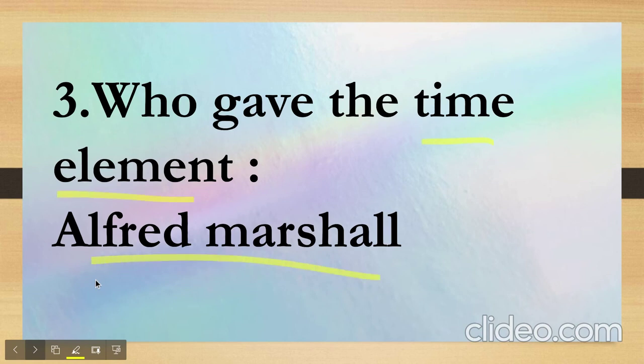Now, the time element was given by Alfred Marshall, and there's one thing: ICAI focuses on these special terms, that is, who gave the time element or who gave the definition of scarcity, the answer to which would be Robbins, and who gave the theory that economics deals with the wealth of nations. It was given by Adam Smith. So these are certain points which you must remember because ICAI will ask any one of these or all of these questions definitely in the exam because these cover the different areas from the syllabus.